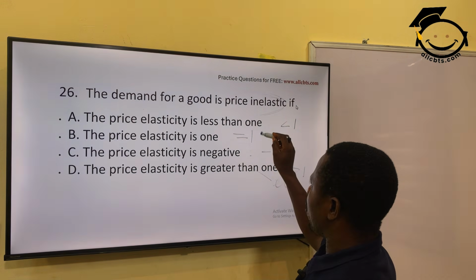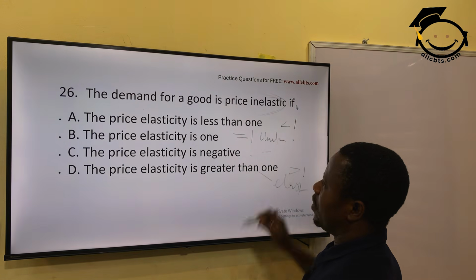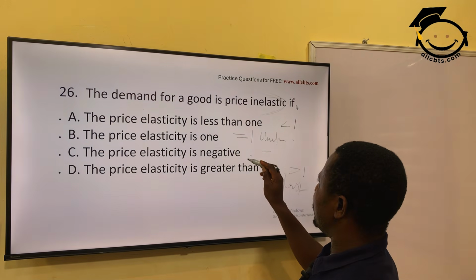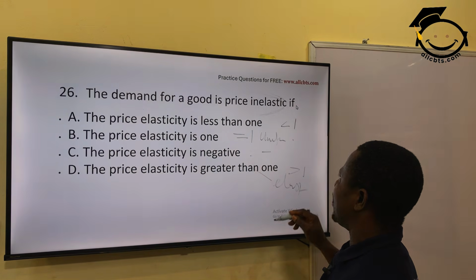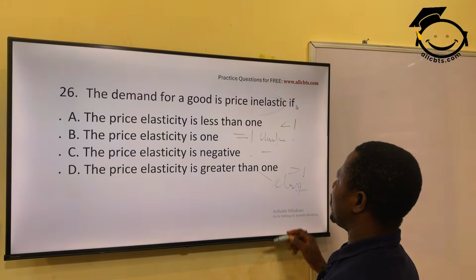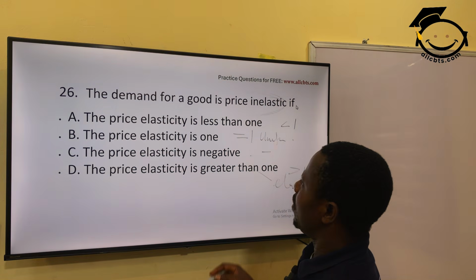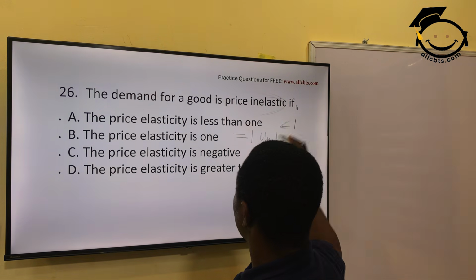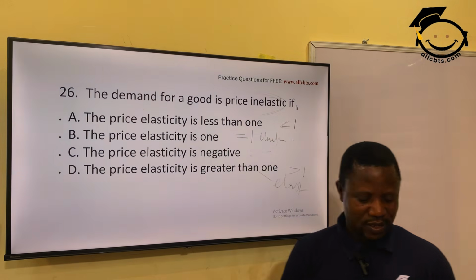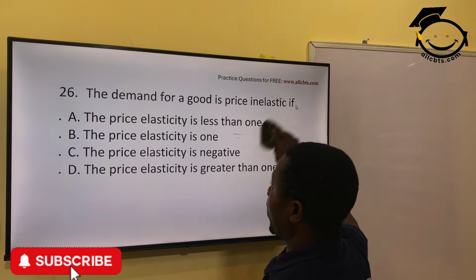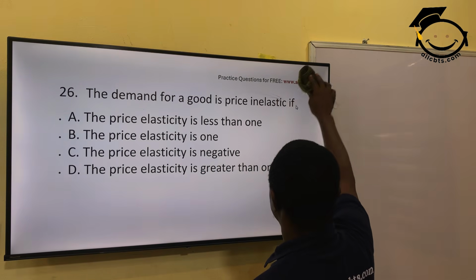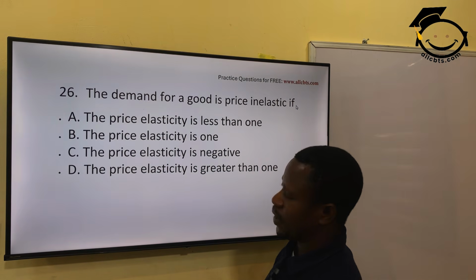If it's equal to 1, we call it unitary elastic. If it's zero, perfectly inelastic. But if it is less than 1, we say it's inelastic. So the correct answer is option A: price elasticity is less than 1, and we say demand is inelastic.